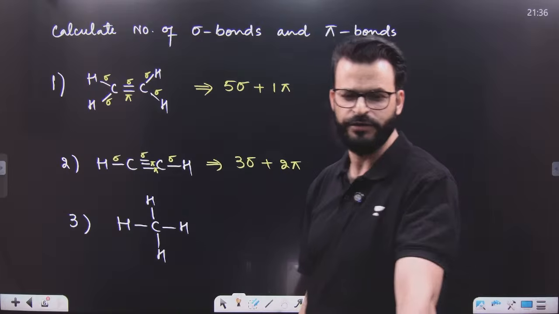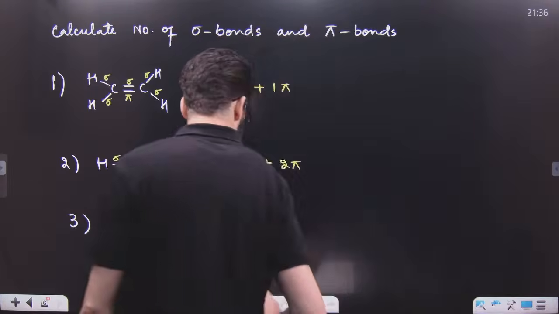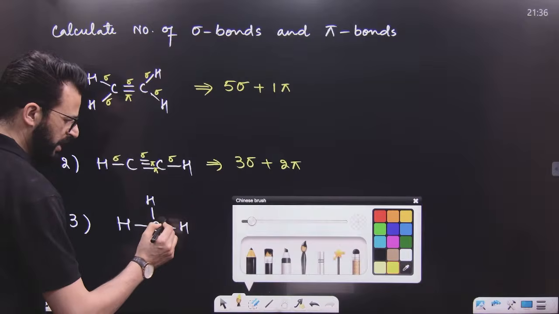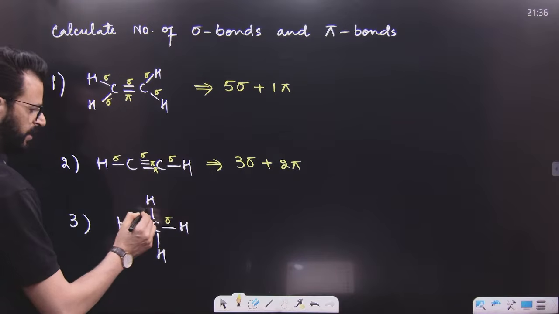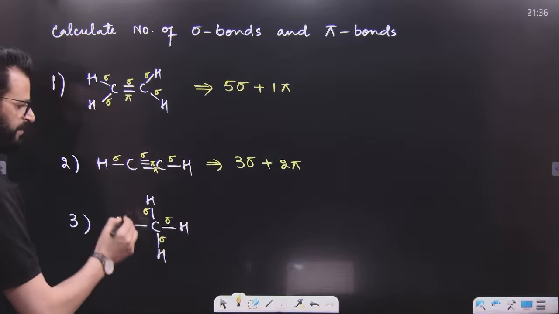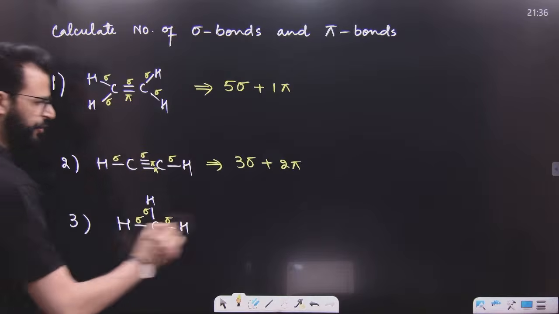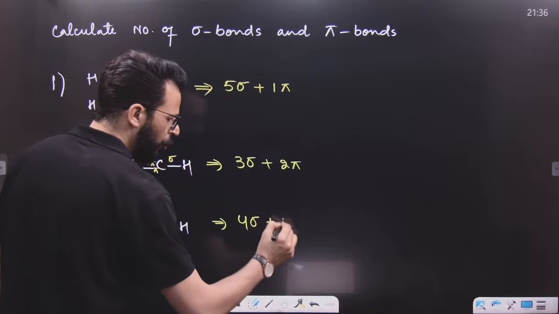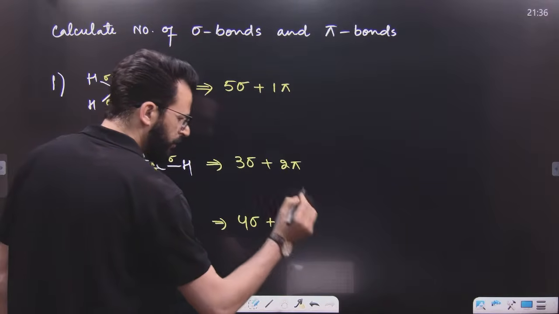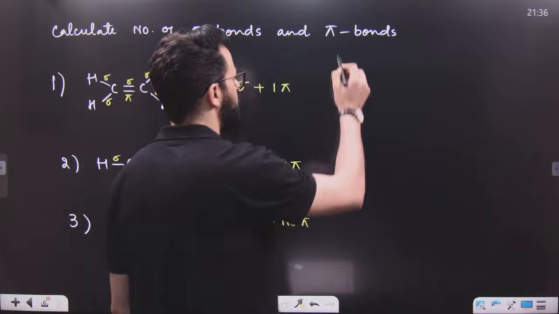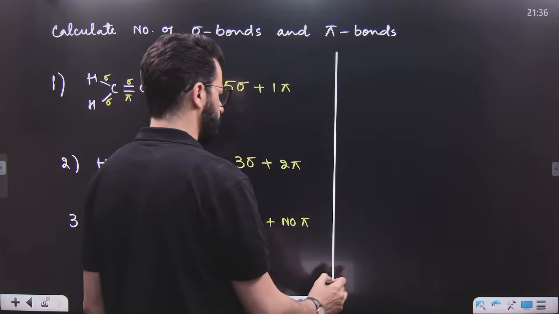Exactly. Very good. Right answer. Carbon and hydrogen have only one bond between them. That means this is sigma. This has only one bond, so this is sigma. This is sigma. This is sigma. So can I say here are 4 sigma bonds and there is no pi bond at all.